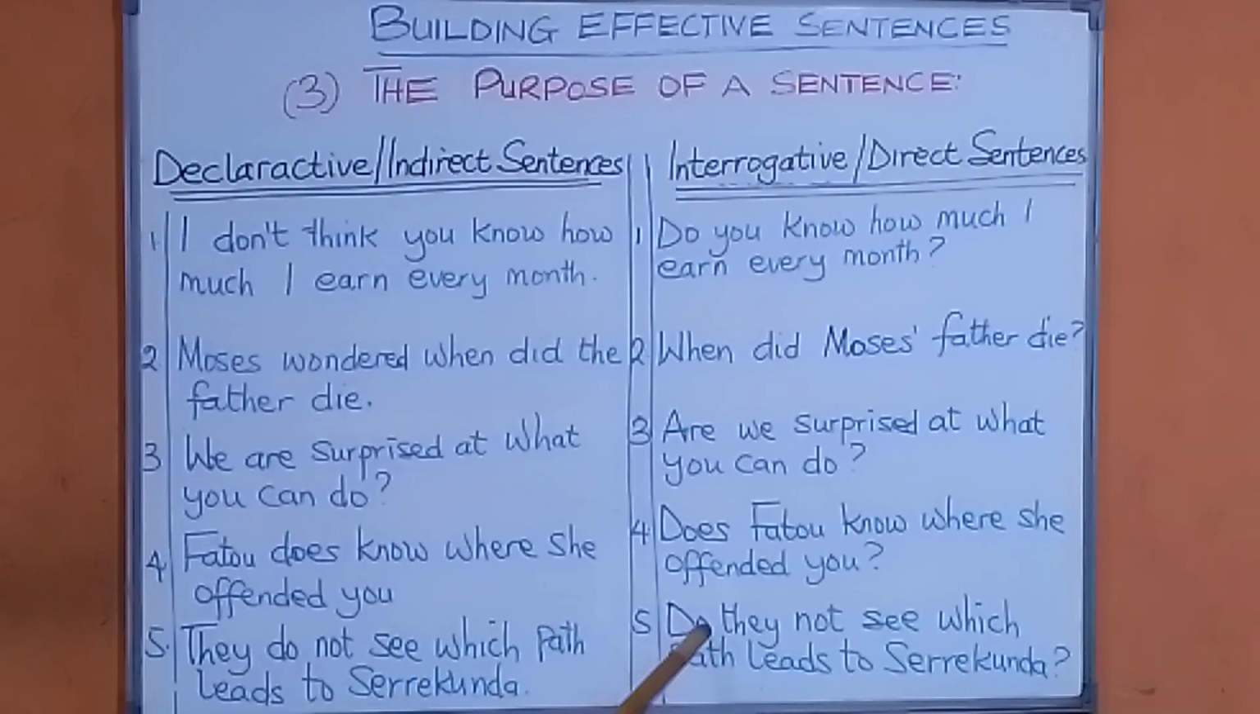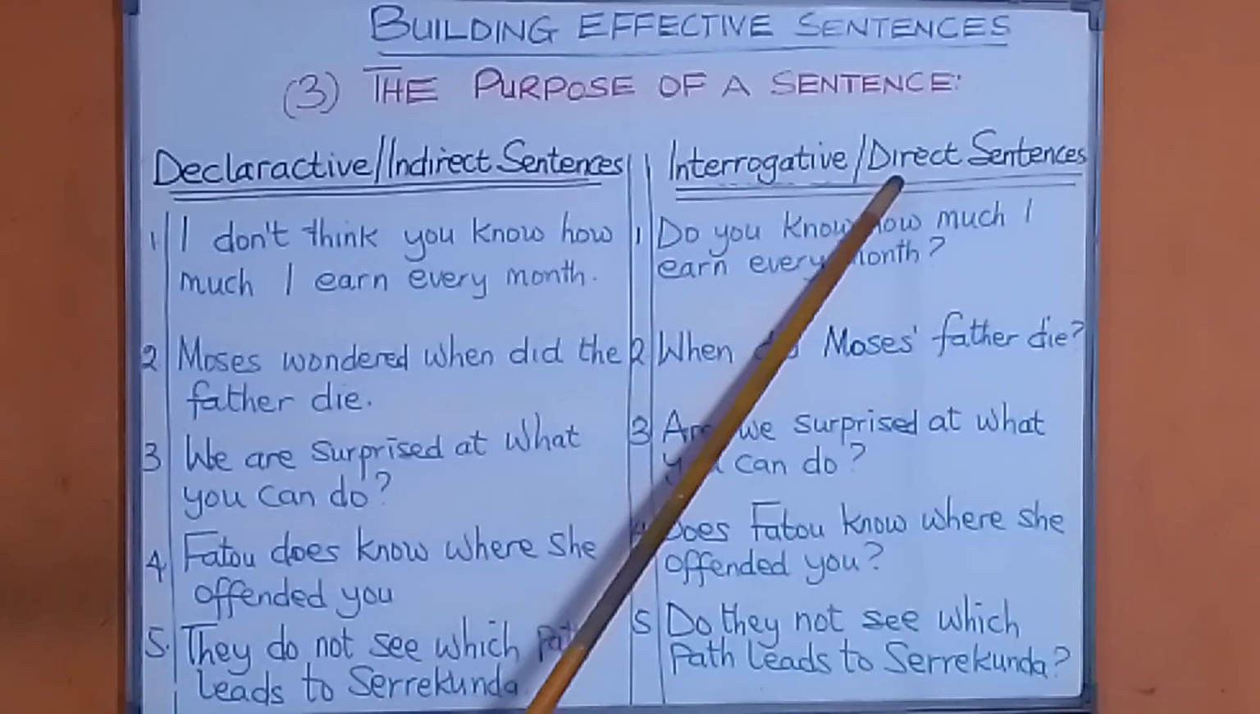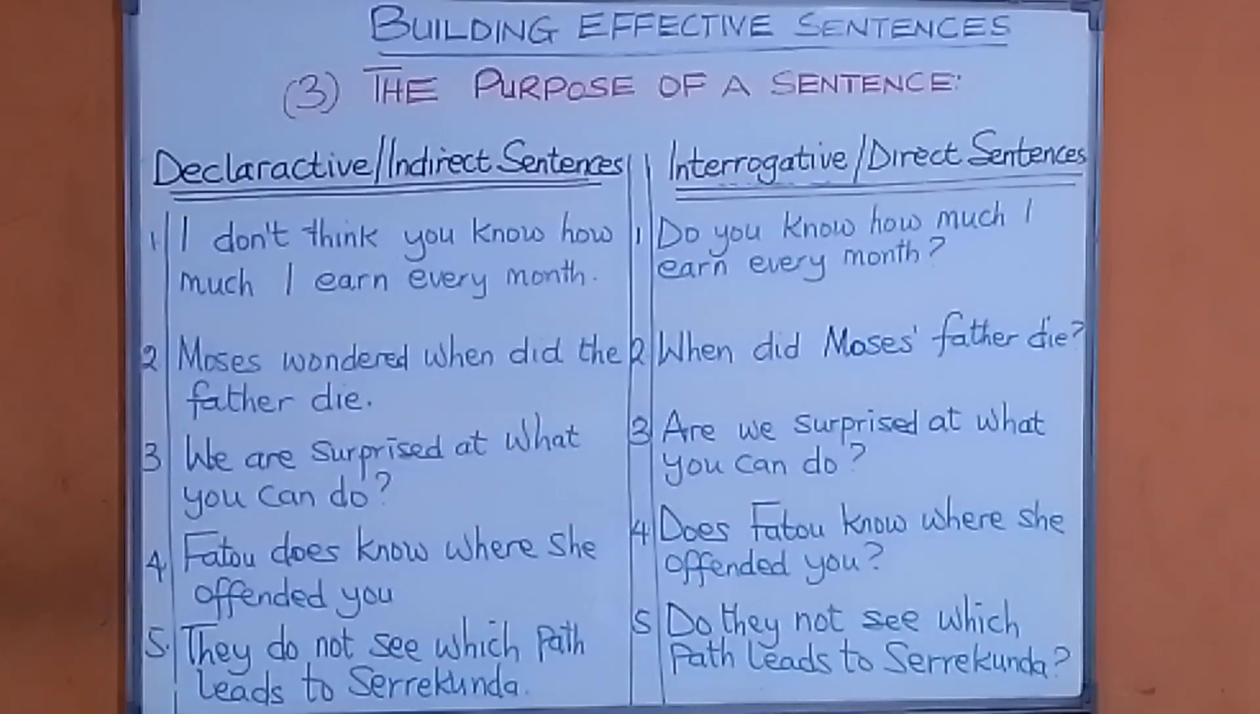But look at here: do they not see which part leads to secunda? That is a direct question. That's a direct sentence or interrogative. So you see how you can make a declarative or indirect sentence, or how you can make an interrogative direct sentence or question.